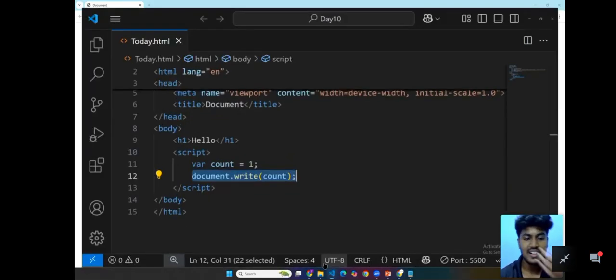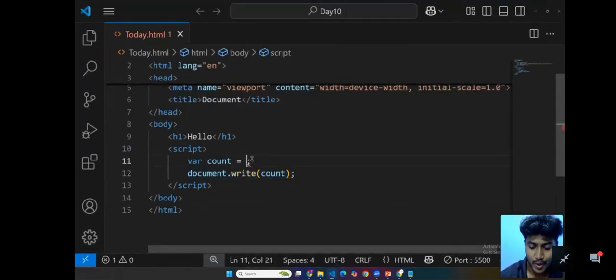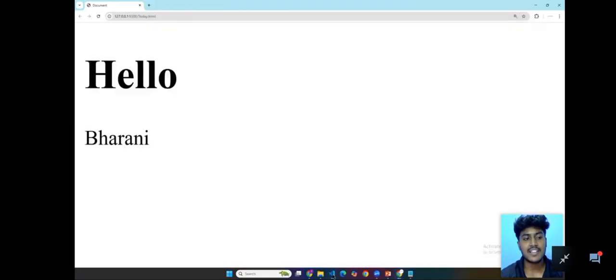For example, variable count equal to a string, like Bharani. Now we can see, yes, Bharani is also presented. So Bharani, please listen, I need to bring the Bharani in H1 format. How can I bring the Bharani into H1 format?